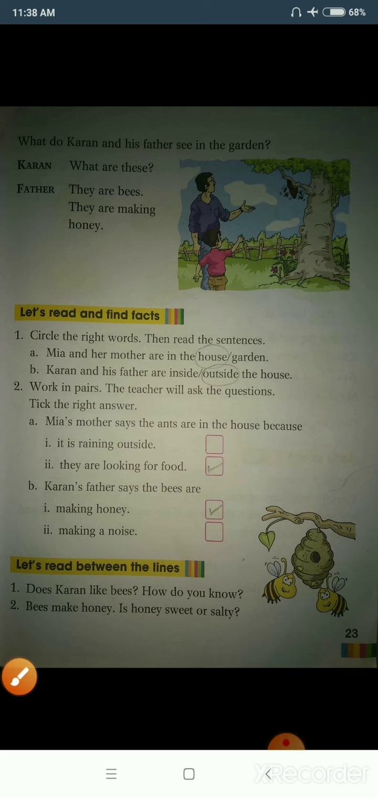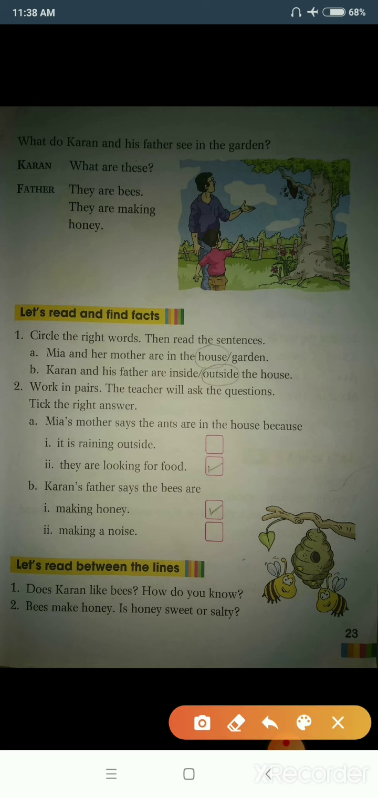Now let's move on to circle the right words. Now we are going to circle the right answer. The first question is, Mia and her mother are in the... Where is Mia and her mother? Where are they, students? Are they in the house or are they in the garden? Very good, students. Mia and her mother are in the house. Please circle the word house.